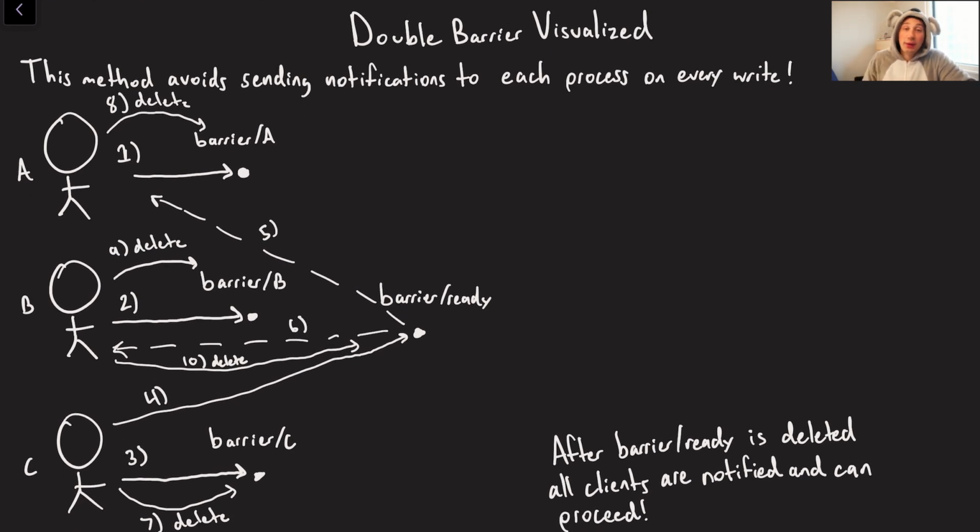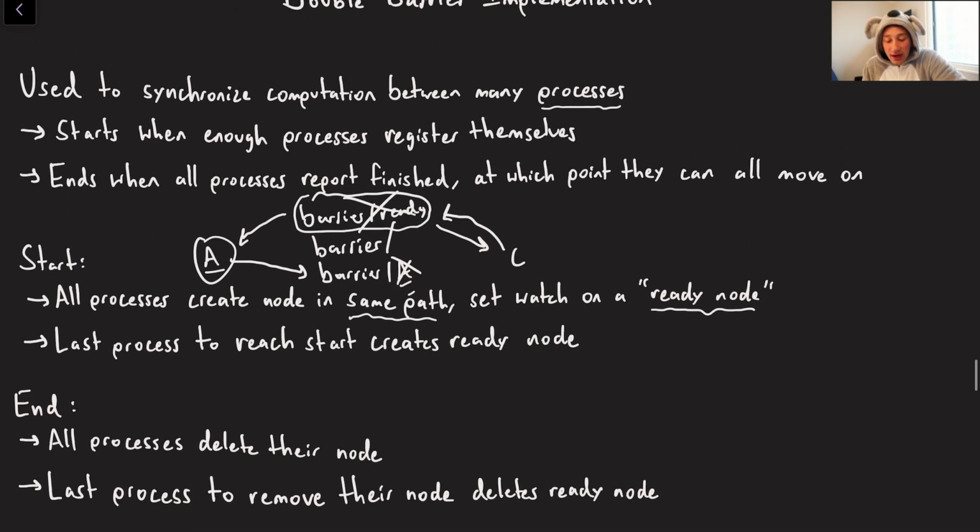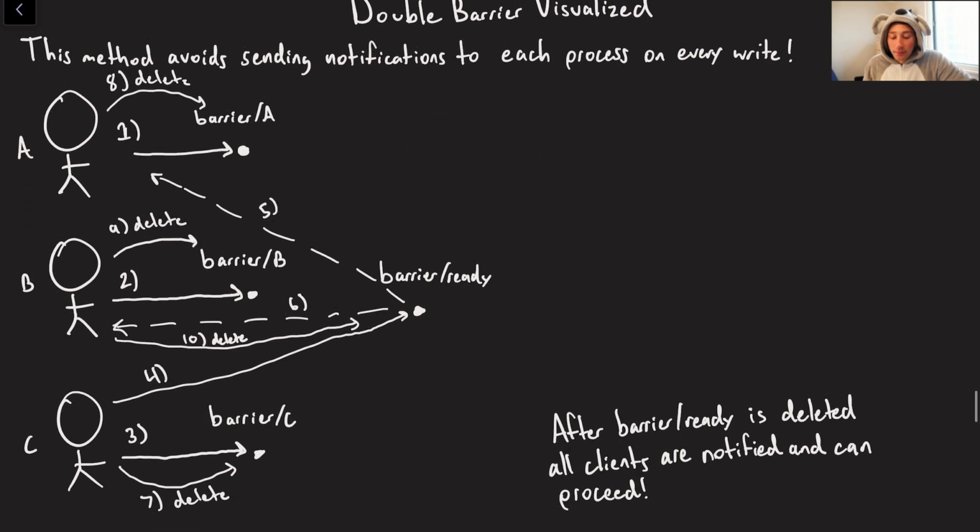I'll walk through it one more time, but hopefully this makes it super concrete for everyone. Basically, the really nice thing about this is, rather than having to rely on counting the number of these processes every single time, right? Because what we could do is we could have A and C also register a child watch on the barrier path. But that would be bad because it means that every single process that enters the barrier, we now have to notify every single process total. So that's going to be an n squared number of notifications. This way, we have an n number of notifications because everyone just subscribes to the /ready node, and so it's going to be a lot more efficient.